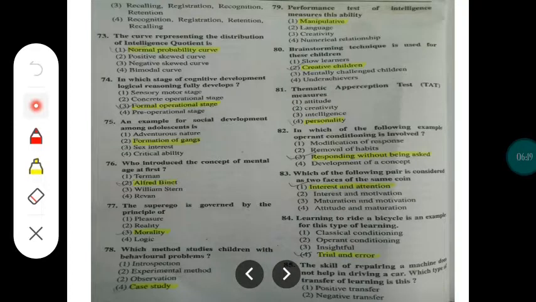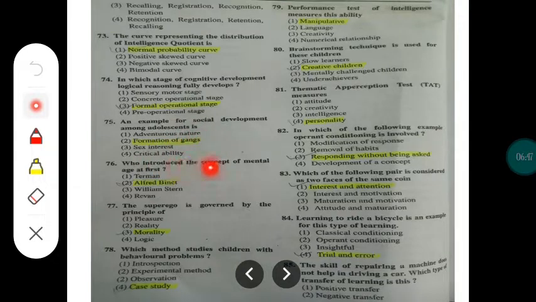In which stage will logical reasoning of the student or the pupil develop? The third option, that is the formal operational stage. In this stage, a student or a child can develop logical reasoning. An example for social development among adolescents is the formation of gangs, right? Formation of teams, etc. You can say.